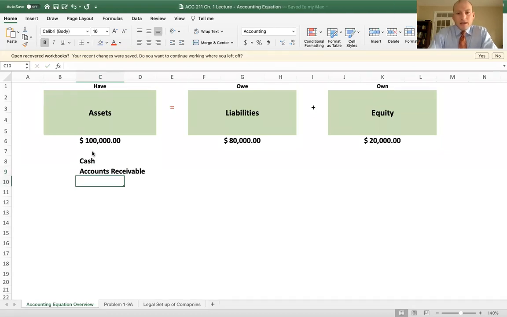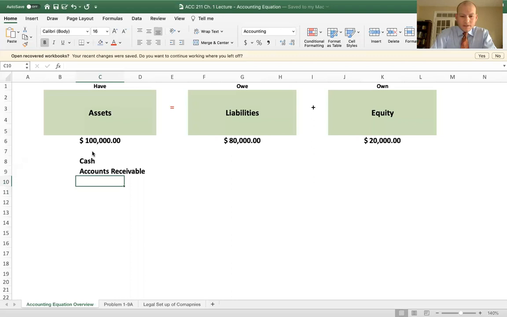Accounts receivable. This is when someone owes you money. Let's say that we mow someone's yard and they have not paid us yet. Then what they have with us is called a receivable. This is a record of who owes us money. A lot of times in business, this is referred to as receivables. The correct, full term is accounts receivable.